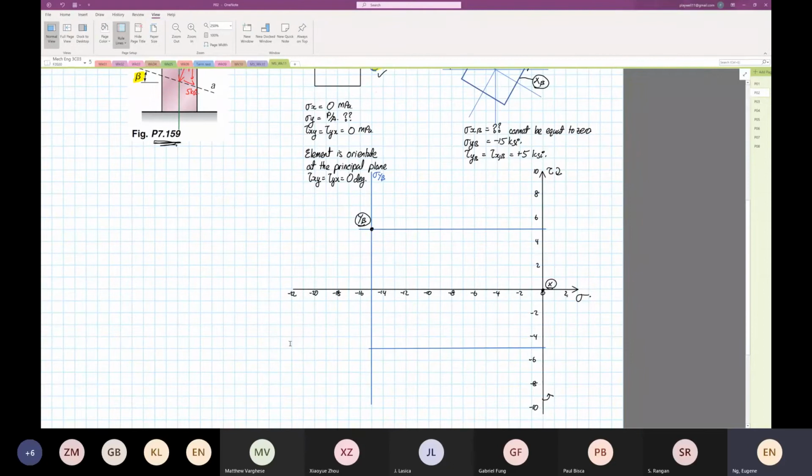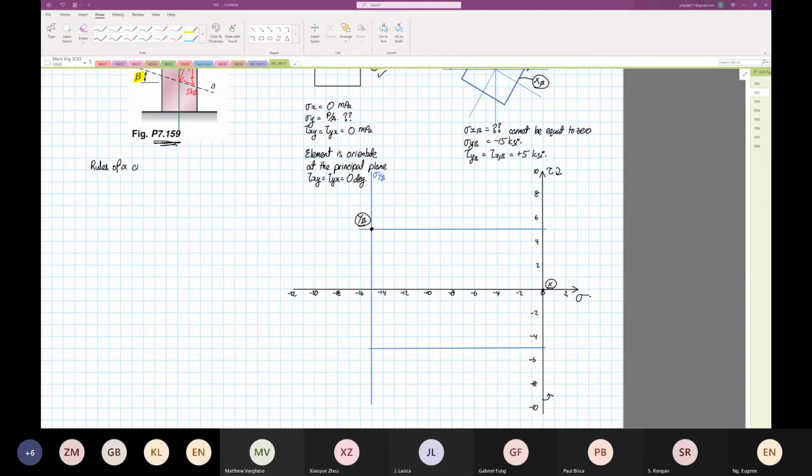Remember, we have done this before, when we started. We talked about the rules of the circle. You can solve the problem using simultaneous equations, but we're not going to do that. We're going to look at the rules of the circle. So let me quickly have you recall the rules of the circle.